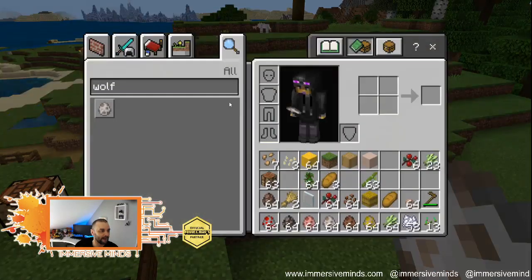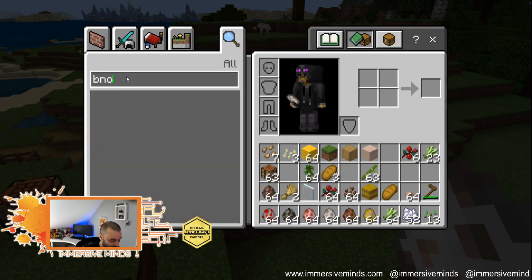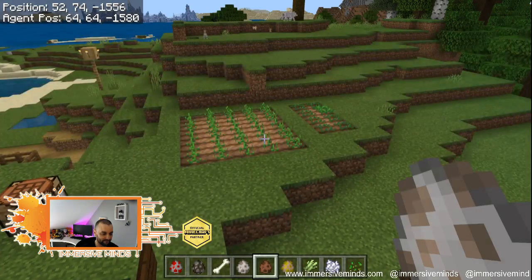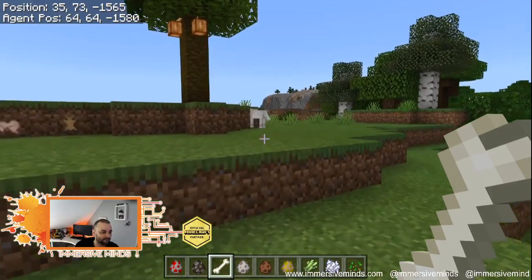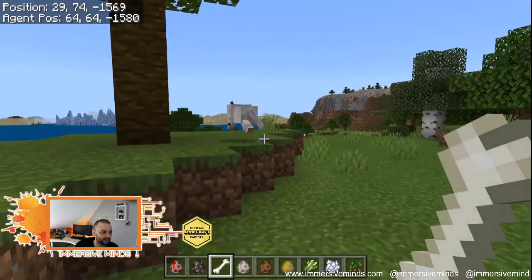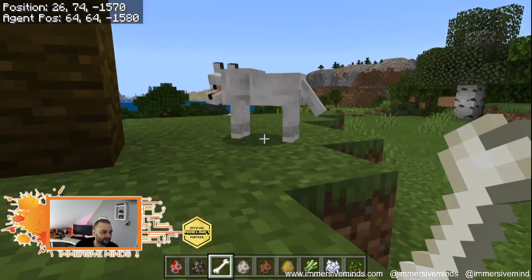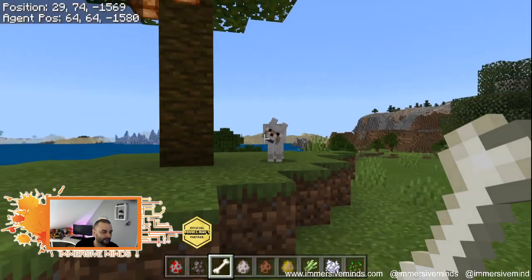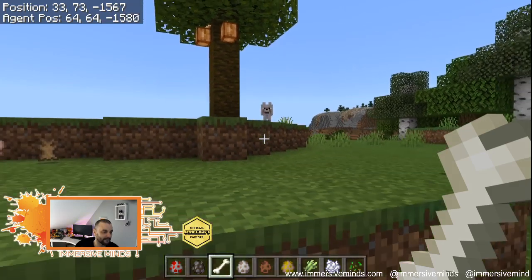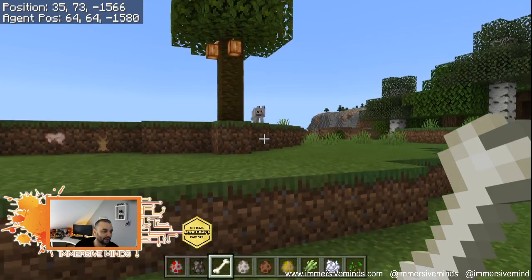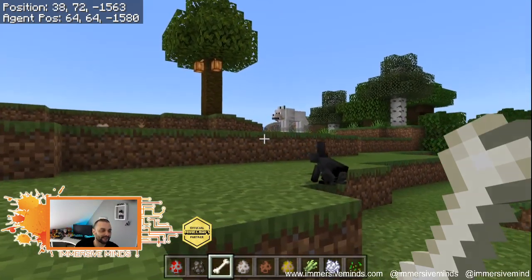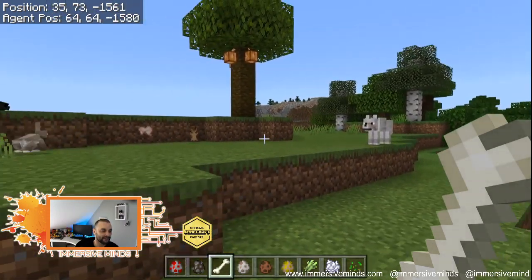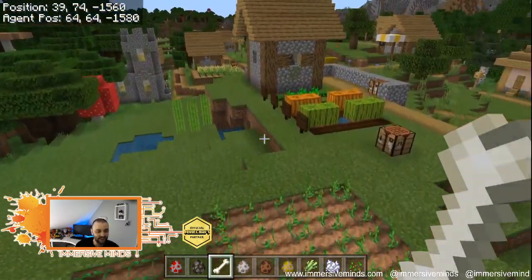I'm going to have to get him back. And I think the only way I can get him back is with a bone. You can get a skeleton bone, and if I do that, and get close enough to him. Hey, little guy. No, he's not interested at all. No? You want to come with me? Come on. Back to the farm. Good boy. Yes. There we go. It took its time, but it's kind of working. So you get the idea.